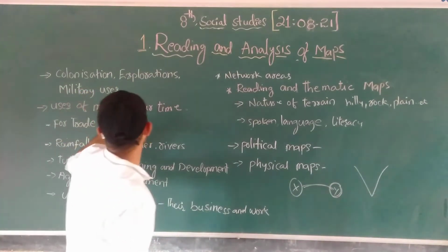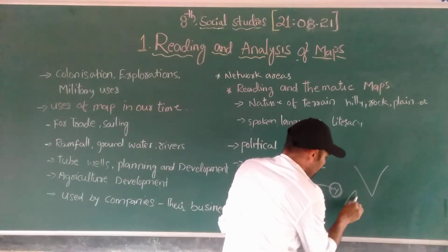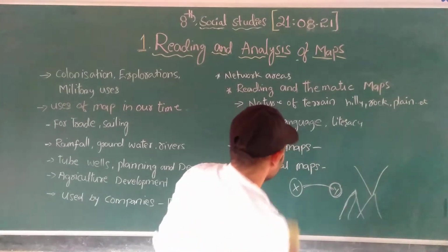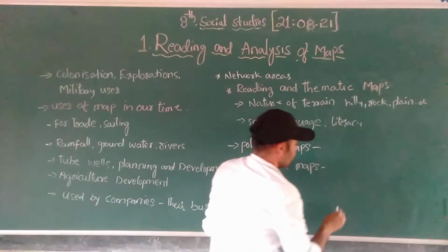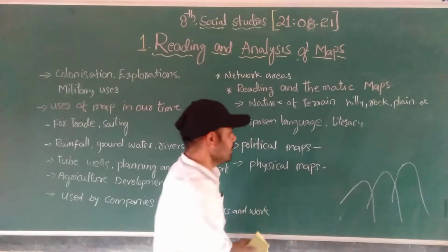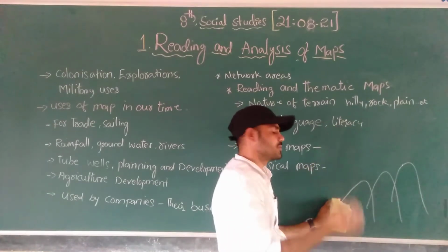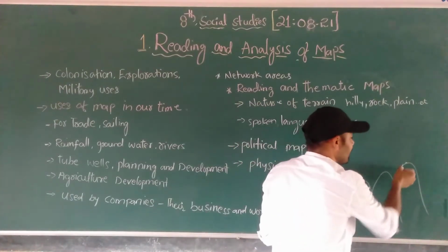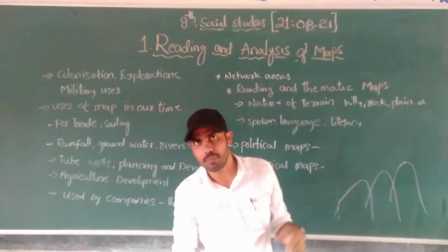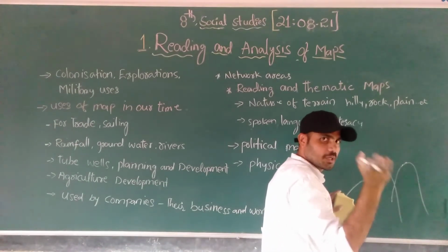And the military uses. This is important. See, you can see here, if the terrain is very big, these are the mountains. When they come, if they want to occupy one country, one place, and the map shows this kind of terrain, then they might choose another place. That's why maps are used for military purposes.